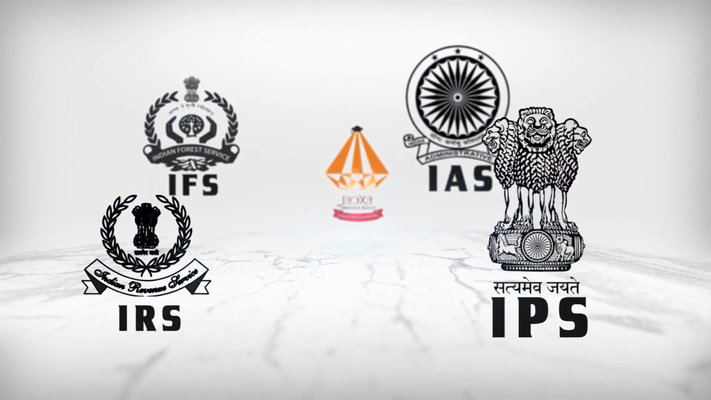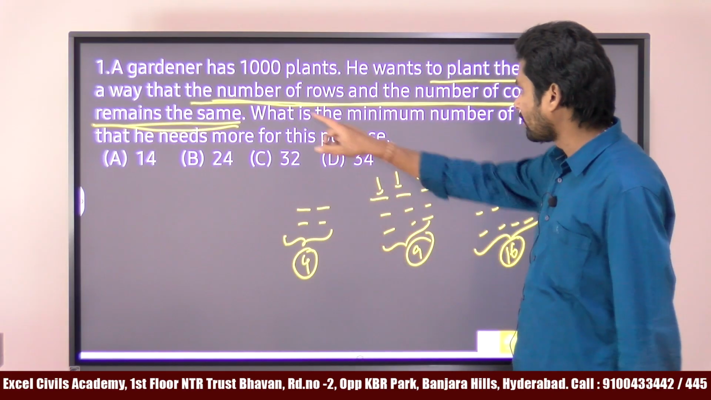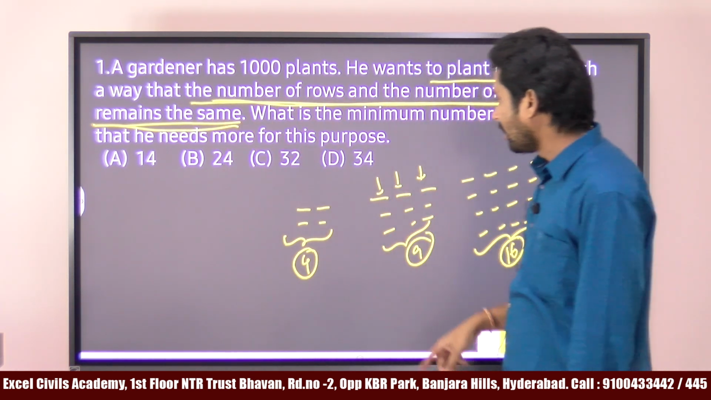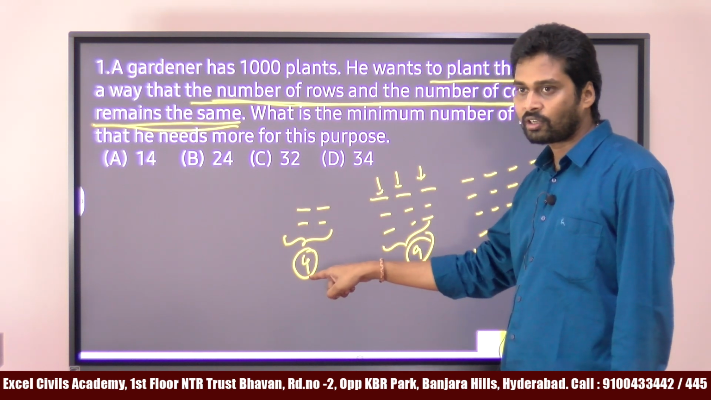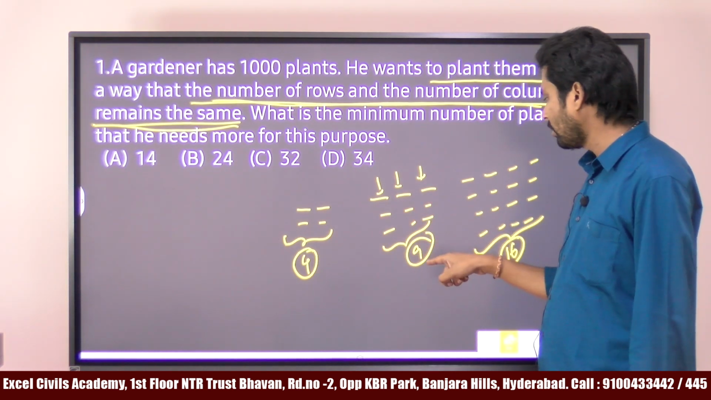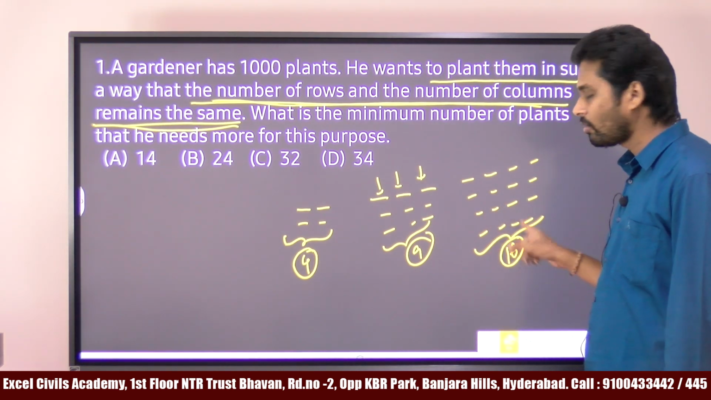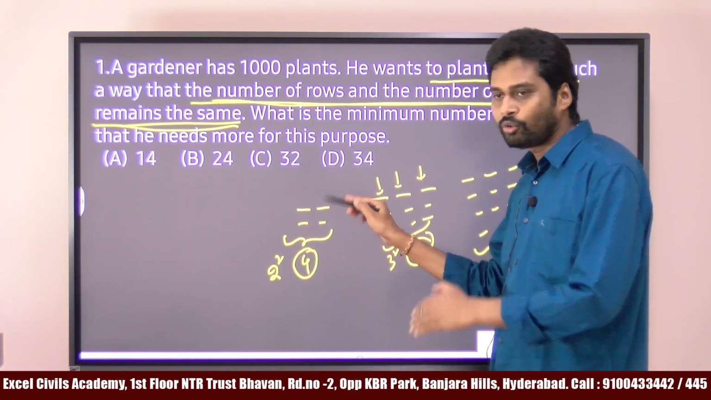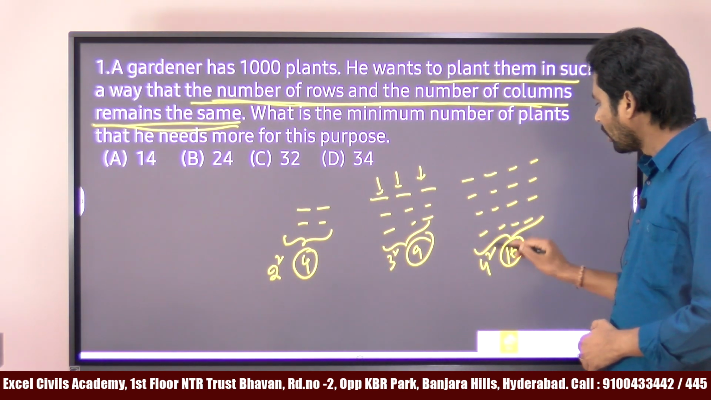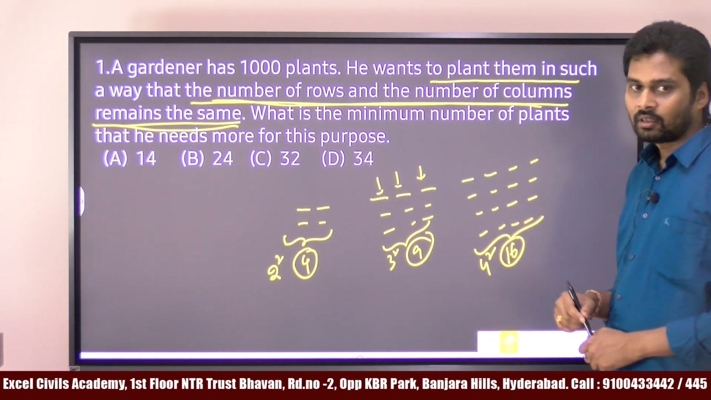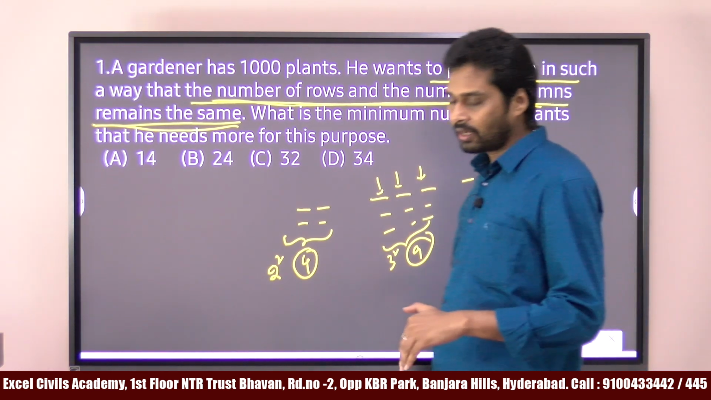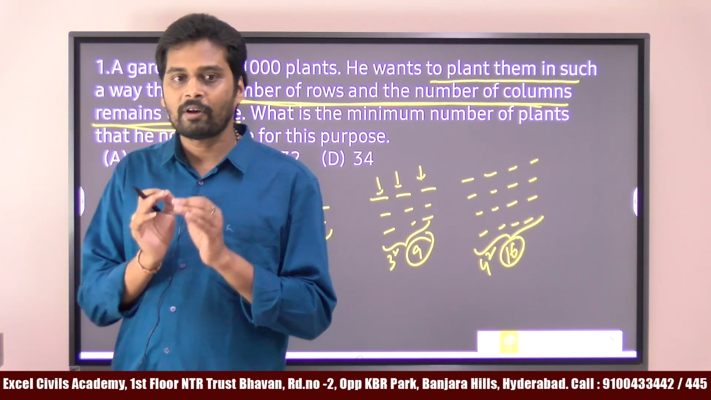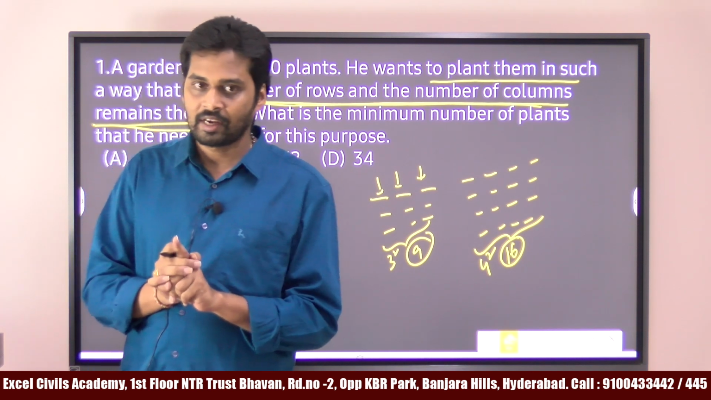Yes, correct answer. So you can see the main important phrase is the number of rows and the number of columns remains the same. If you plant them in 2 rows, 2 columns, then the total number of plants is 4. If you plant them in 3 rows and 3 columns, the number of plants is 9. 4 rows and 4 columns means 16. So this is 2 square, 3 square, 4 square, because 2 into 2, 3 into 3, 4 into 4. One thing is clear. What is that? Yes, perfect square. In order to plant them with the number of rows and number of columns the same, obviously the final number of plants should be a perfect square.